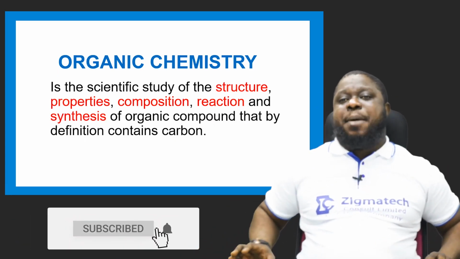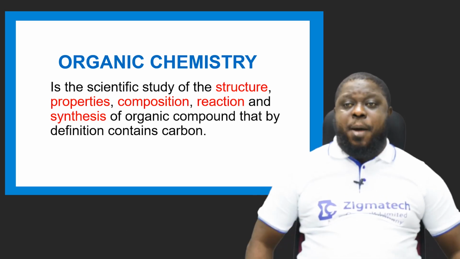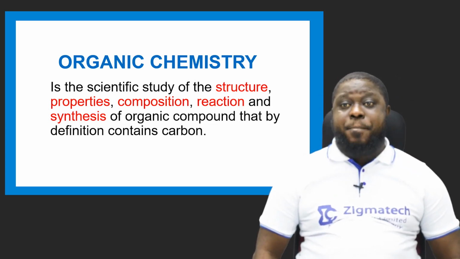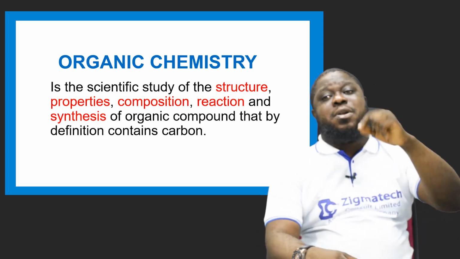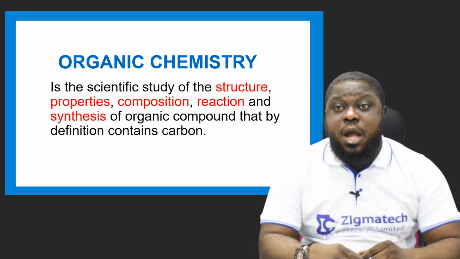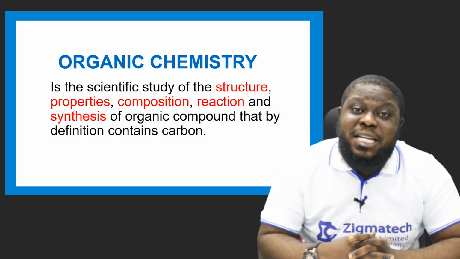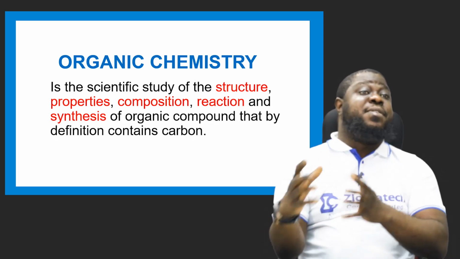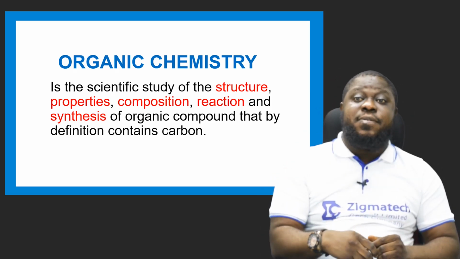Now the one is organic chemistry. Organic chemistry is a scientific study of the structure, properties, composition, reaction, and synthesis of organic compounds that by definition contain carbon. In essence, every single natural item contains carbon. Chemistry tells you about natural things, things that are natural, living things. I told you chemistry talks about the living things and the non-living things. The organic chemistry is the living things.